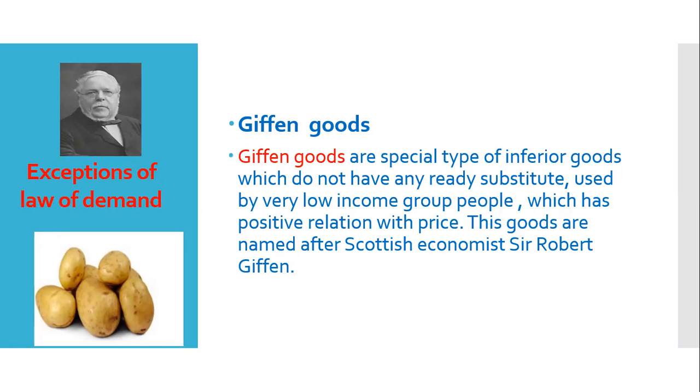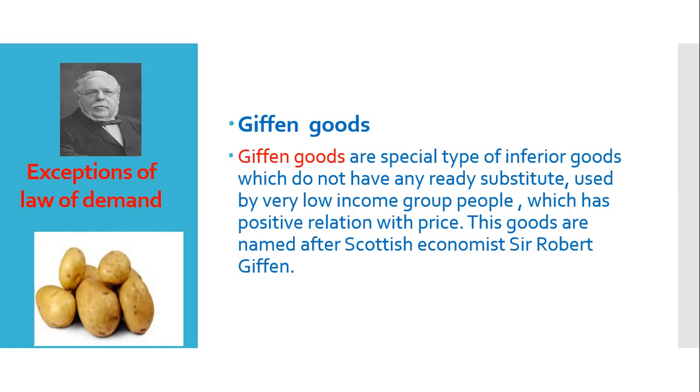So these very poor people, they depend on a very poor farmer, they depend on this potato. And when potato price increases, they cannot switch to other product because it has no ready substitute. This potato has no ready substitute that gives them such calorie like potato. So though price of the potato increases, they have no other option, so they buy potato.